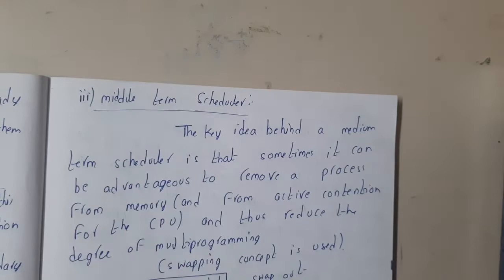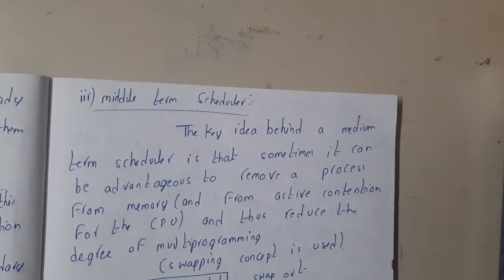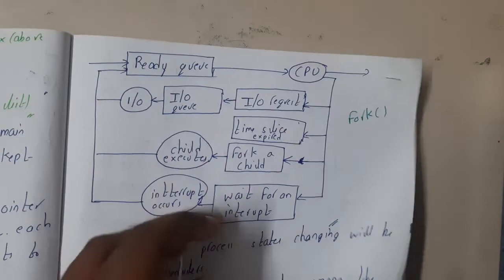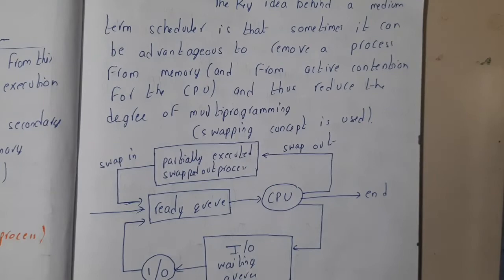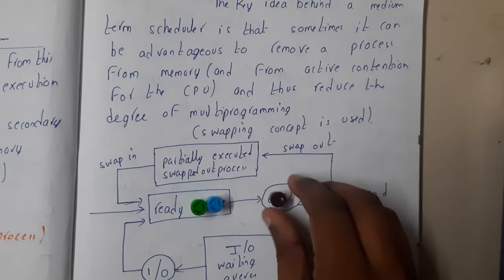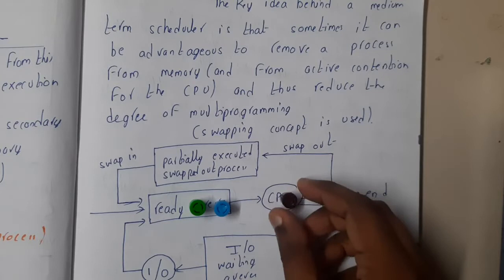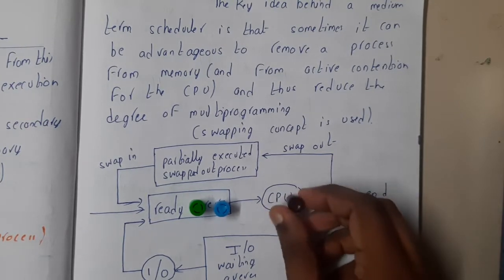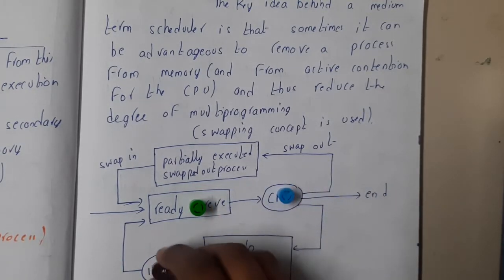Similarly, when it comes to the middle term scheduler, this is the main thing you can say, right? Basically he is the one who will take care of it, guys. For this middle term scheduler, we have a particular concept. Whenever a process comes here, it is in the ready queue. Once it reaches the CPU, assume that one more process wants to execute, or this process needs to go for input output. Let us assume the first case first. Assume this guy wants to go for input output. So he will come here, execute his input output, and come back.